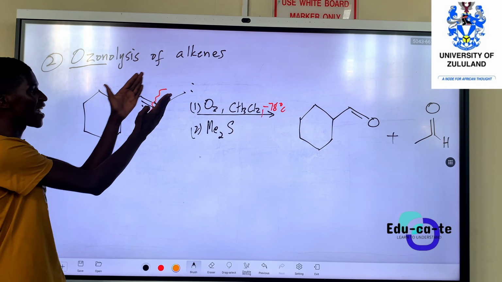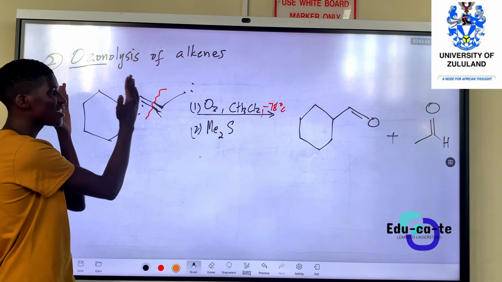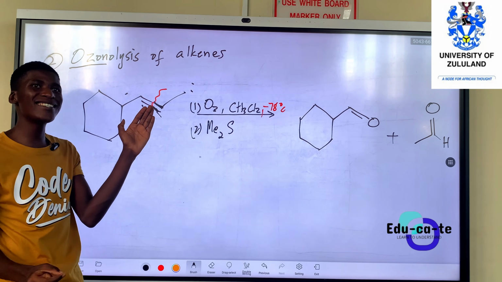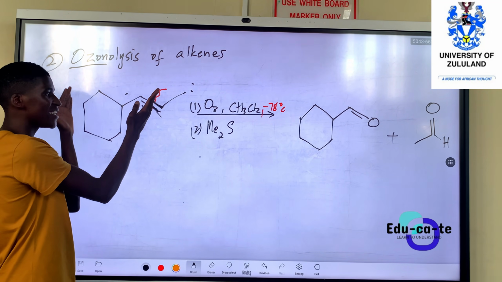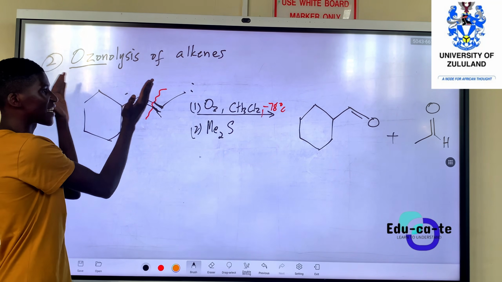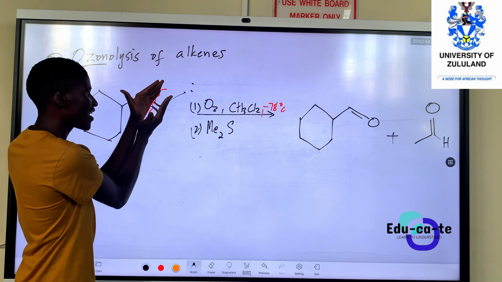Basically, this part, we separate the double bond, this side and that side. So this part has a double bond and this part also has a double bond. So the oxygen from the ozone cleaves into this double bond. So on one side, we're going to have the ring that has a double bond to oxygen. On the other side, I just have a portion of the double bond.